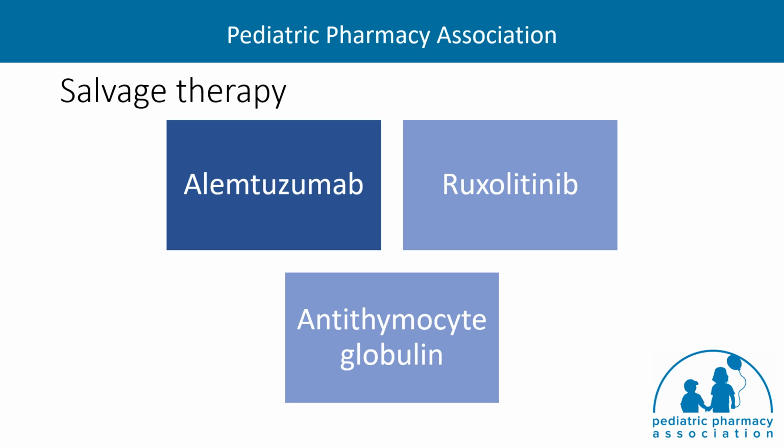Although disease reactivations can be treated with reinduction or reintensification of the HLH-94 protocol, persistent hyperinflammation or cytopenia warrants consideration of salvage therapies. Specific recommendations for salvage therapy are difficult due to limited data. Consultation with an HLH expert is strongly encouraged before choosing and starting salvage therapy. Options include, but are not limited to, alemtuzumab, which is a monoclonal anti-CD52 antibody that targets B and T lymphocytes and macrophages, ruxolitinib, which is a Janus kinase inhibitor, and anti-thymocyte globulin, which is an immunoglobulin that targets T-cell surface antigens.